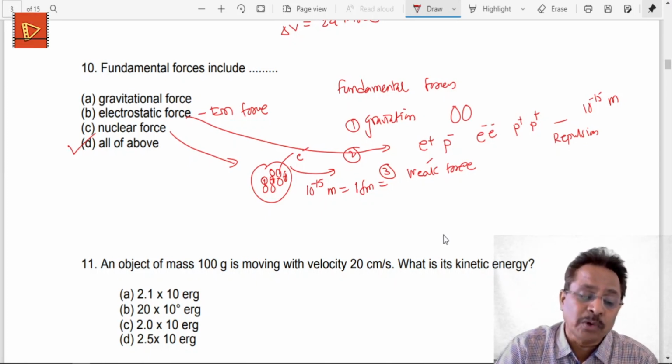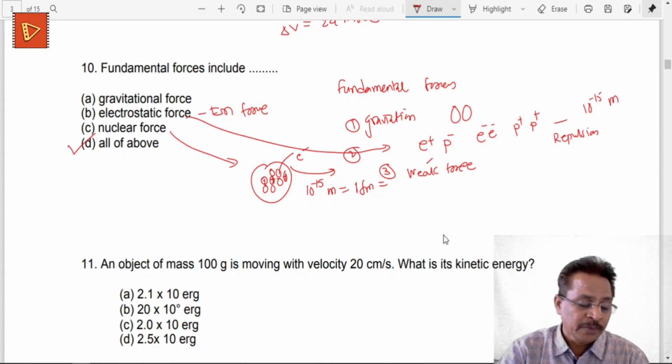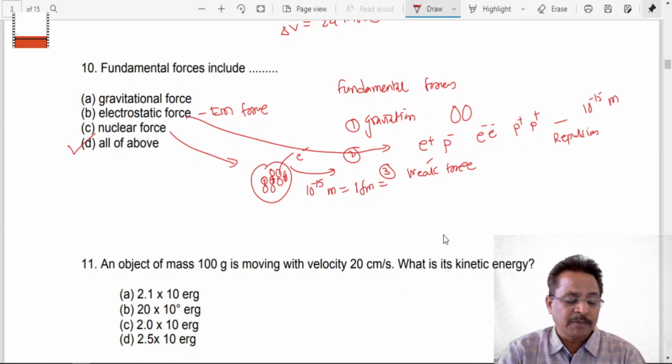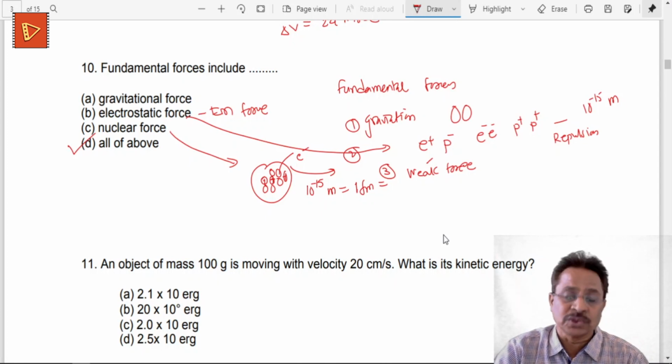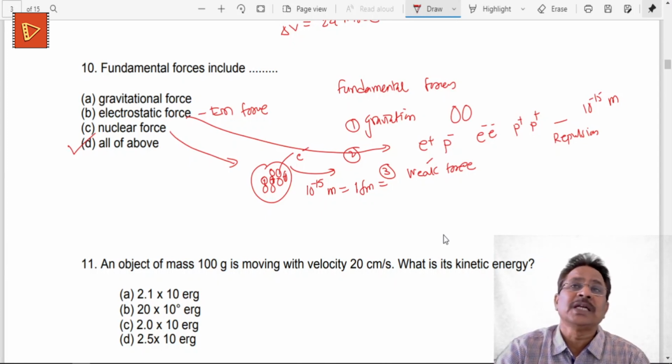Inertia is another important property. Inertia is the property of matter by which it continues its existing state of uniform motion or state of rest in a straight line unless it is acted upon by some external force. That is what the first law of motion is, related directly to the inertia of an object.